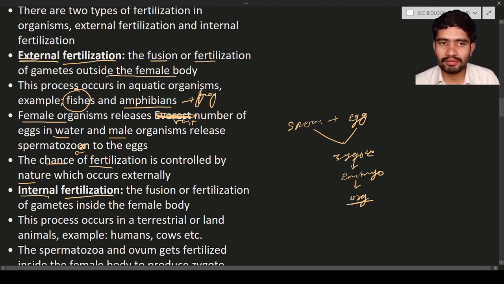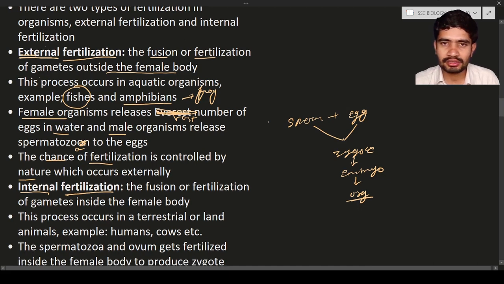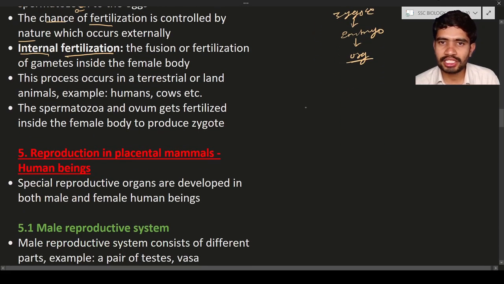What is meant by internal fertilization? Fertilization of gametes inside the body of a female individual is known as internal fertilization. This process occurs in terrestrial organisms, terrestrial or land animals. It means these organisms live on the land and roam on the land.